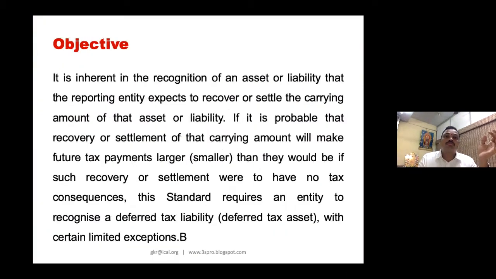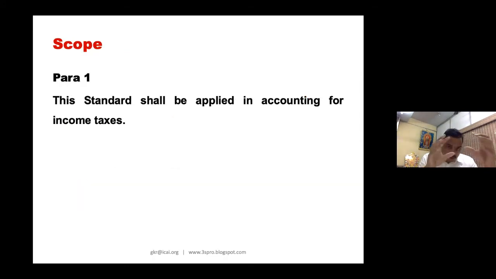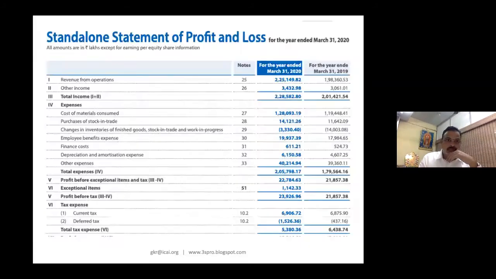Yeah, please look at this. For the purpose of para 2, I will come a little later. Please look at para 1. This standard shall be applied in accounting for income taxes. Now, I'll give you one particular example. These are the 2 examples I have taken from annual reports. One is a Tata Enterprise, the annual report for 2019-20 of Rallis India Limited. So Rallis India Limited annual report, that point alone I have taken.